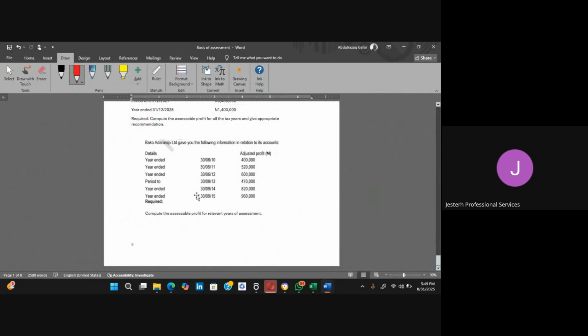Okay, so this question was copied from the ICAN pack. So we may also check the pack. What I'll advise us to do is that let us work on it first, just to see our understanding about this topic, about this change of accounting date. Then when we do it, we can compare with what is in the ICAN pack as our answer. So any question before we move to another topic?